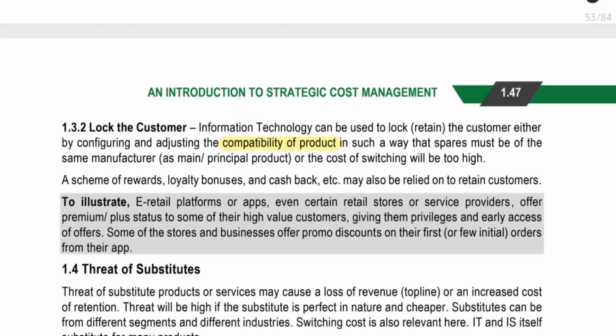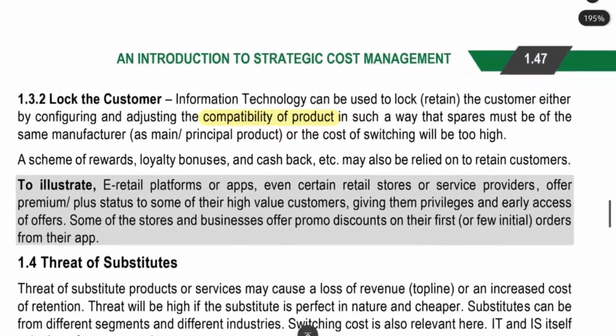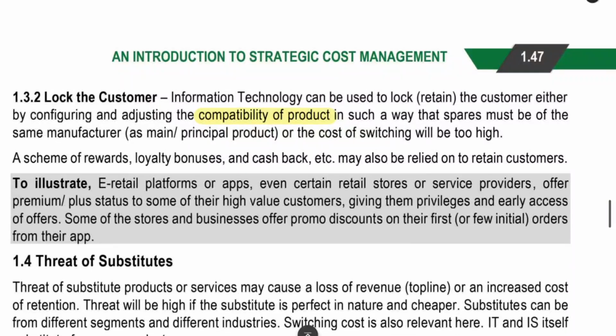When we are supplying, we will not only supply finished goods, we will supply materials, spare parts, everything will be sold by different businesses. For example, when we are selling spare parts, we can manufacture the spare part in such a manner that it will not work with the other third party spare parts. If our spare part is used by the customer, for other spare parts of the same product, the customer has to naturally come to us to buy, because our spare part will not work with the third party product. So we have to lock the customer in that manner.